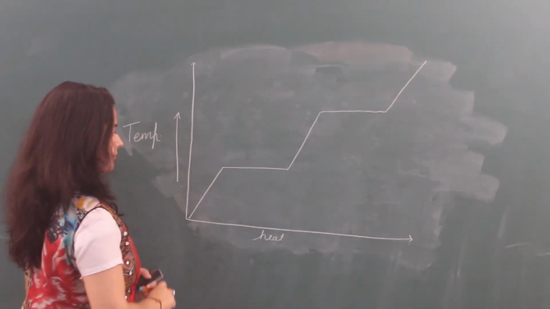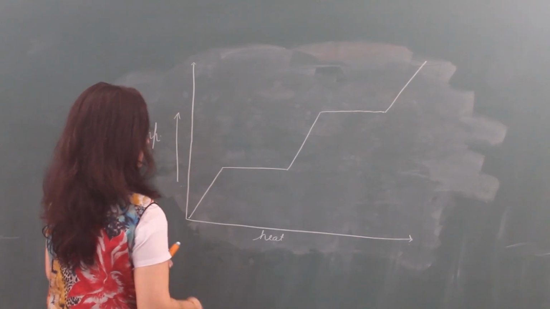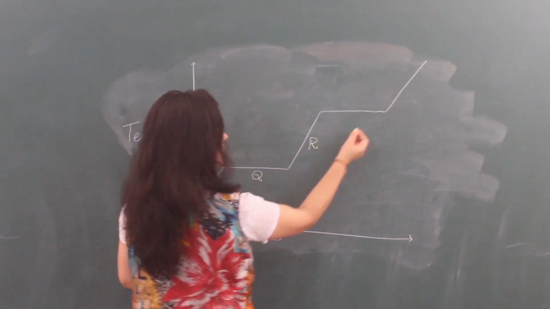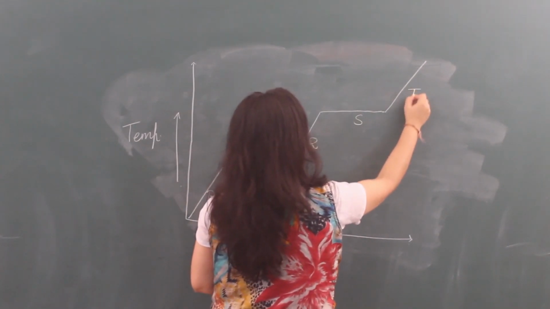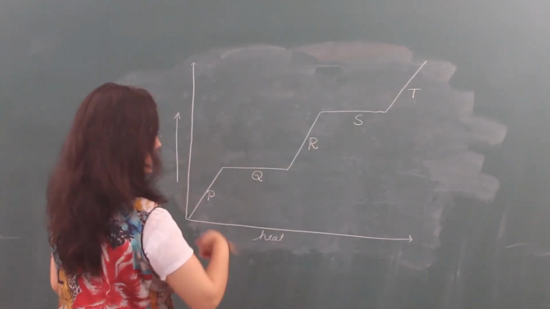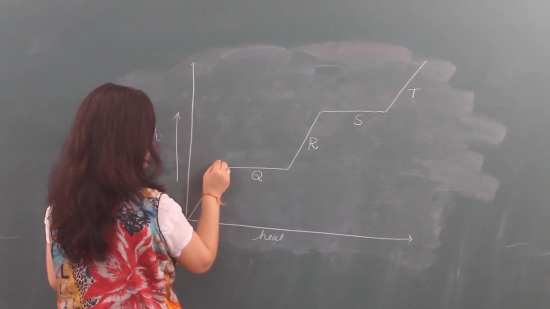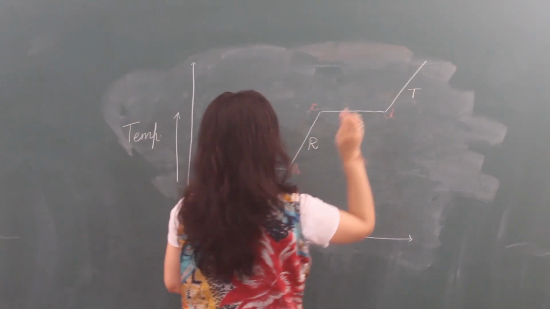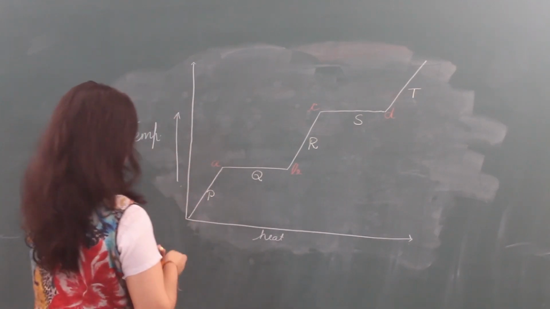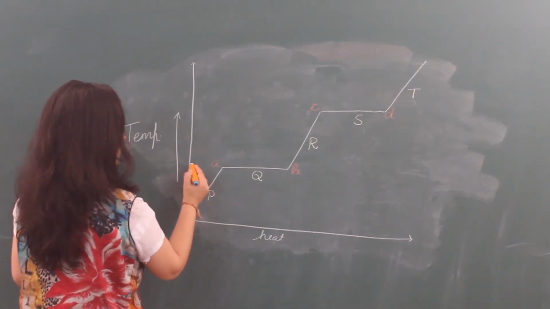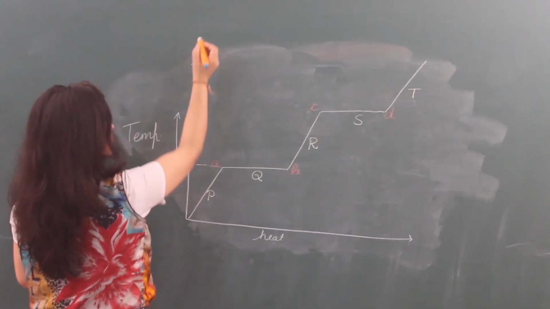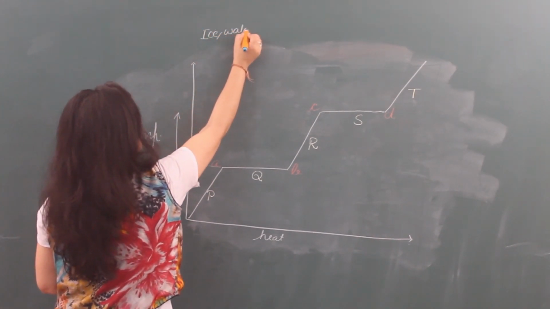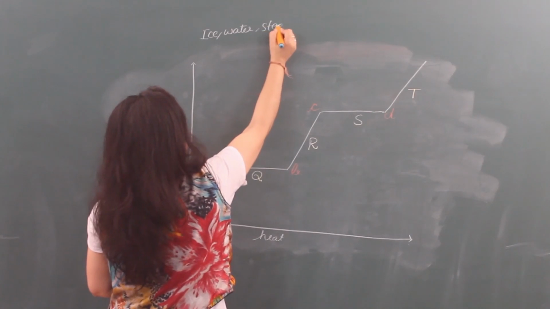So this is the graph, with points P, Q, R, S, T. Their processes will take place, A, B, C, D. This temperature, I am taking this for ice or water or steam.